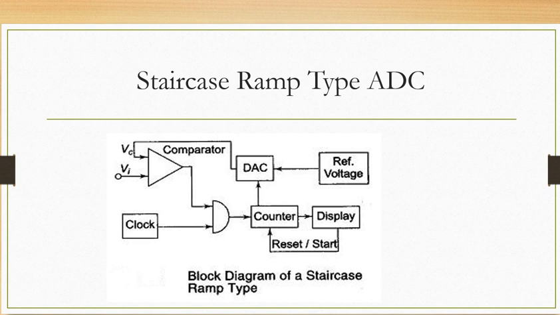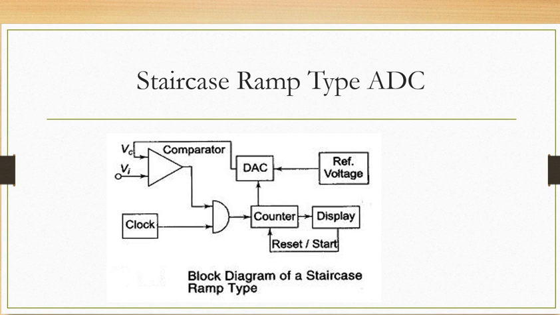For the DACs, we have seen the binary weighted resistor and the R-2R ladder. For the ADCs, we have seen single slope, dual slope, flash type, and the very famous successive approximation type, which is mostly used in analog to digital converters nowadays. The remaining type that we have to see is the staircase ramp type of ADC.